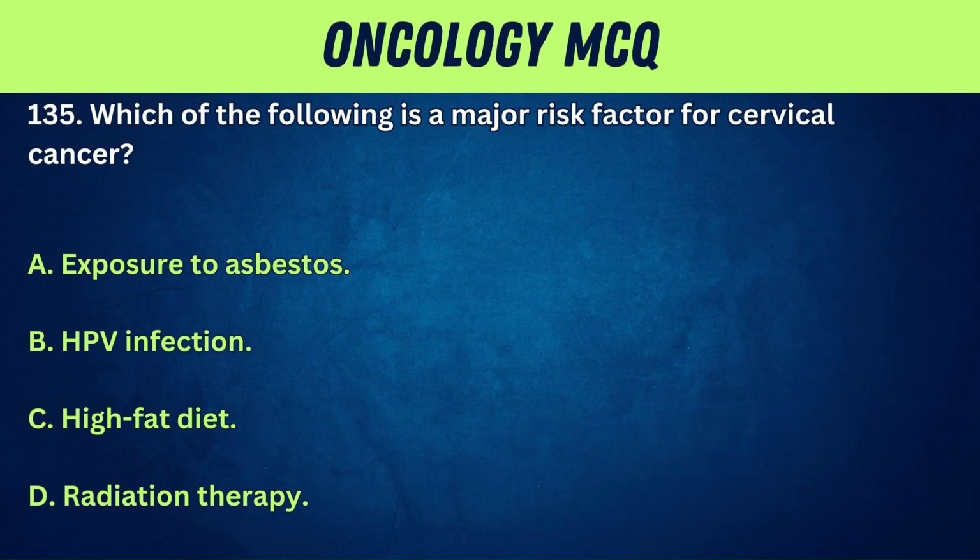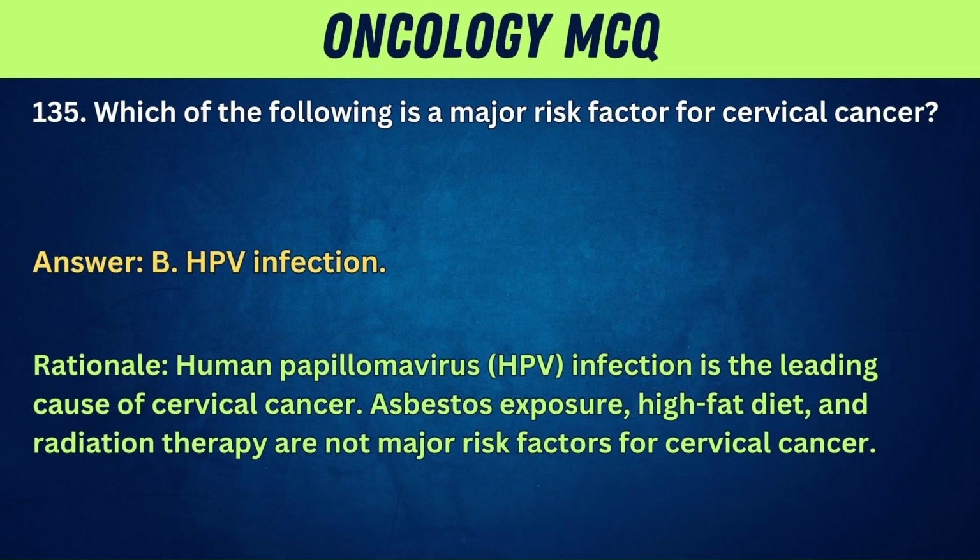135. Which of the following is a major risk factor for cervical cancer? A. Exposure to asbestos. B. HPV infection. C. High-fat diet. D. Radiation therapy. Answer: B. HPV infection. Rationale: human papillomavirus, HPV, infection is the leading cause of cervical cancer. Asbestos exposure, high-fat diet, and radiation therapy are not major risk factors for cervical cancer.